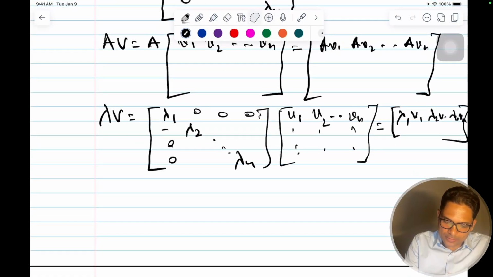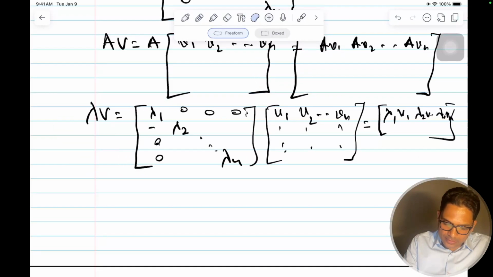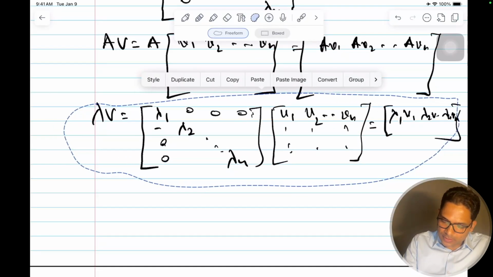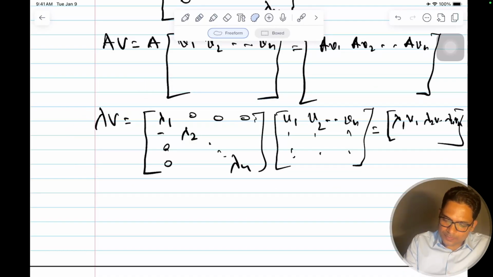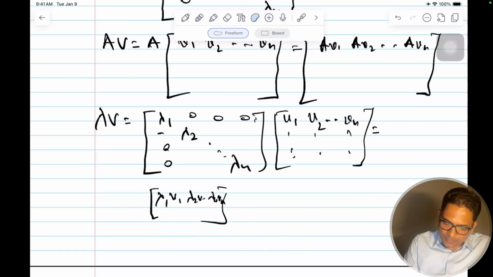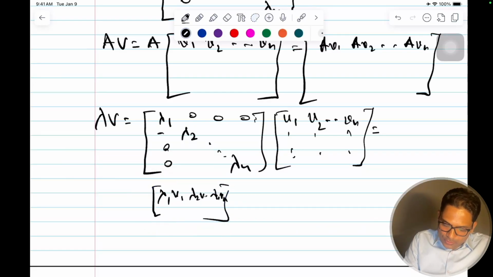I'll squeeze it this side, and rewrite it more cleanly.